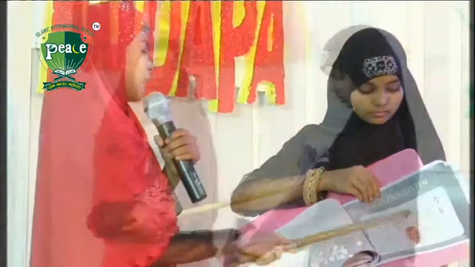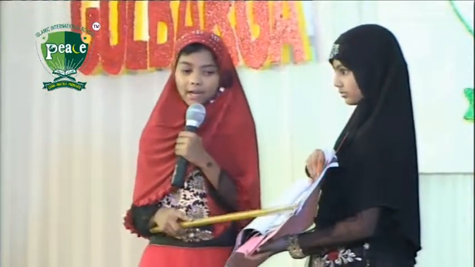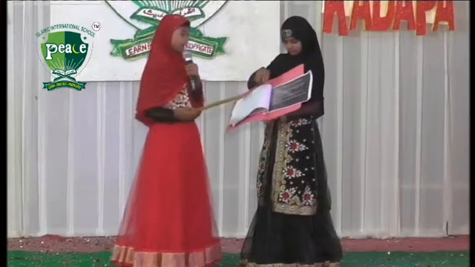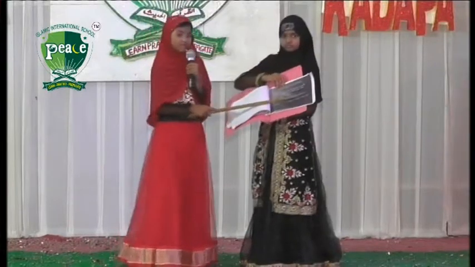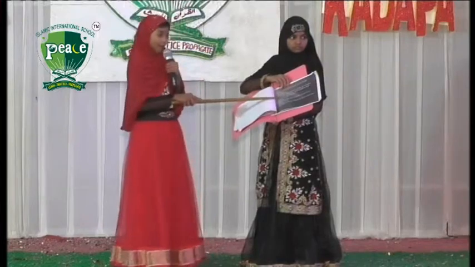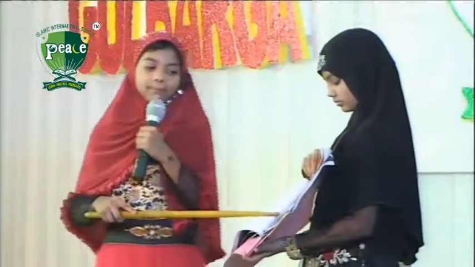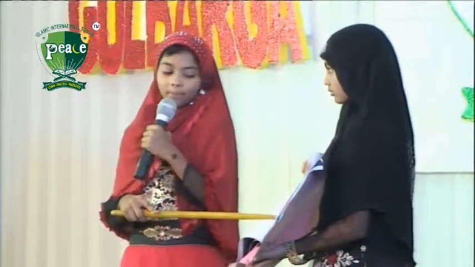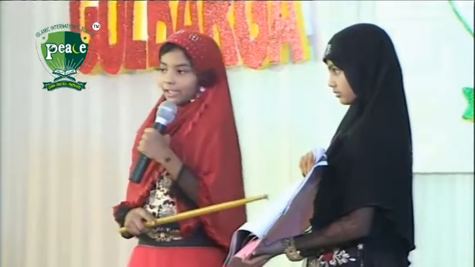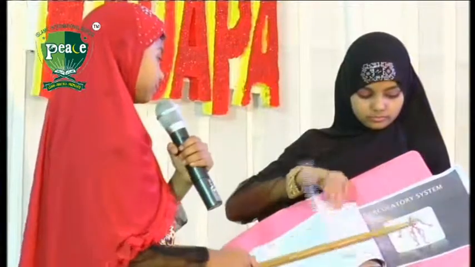This is a picture of digestive system. It consists of mouth, food pipe, stomach, large intestine, small intestine and anus. The definition of digestive system. The digestive system is made up of mouth, food pipe, stomach, small intestine, large intestine and anus. The function of digestive system: it breaks down the food that we eat into a simpler form. This food gives us energy to study, to work, to play and to grow.